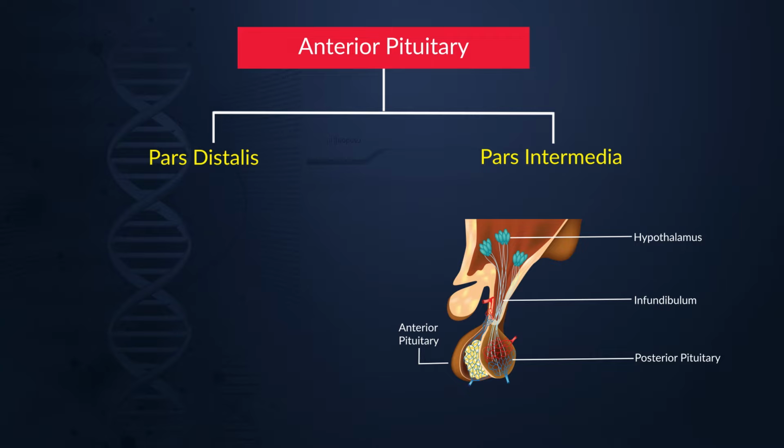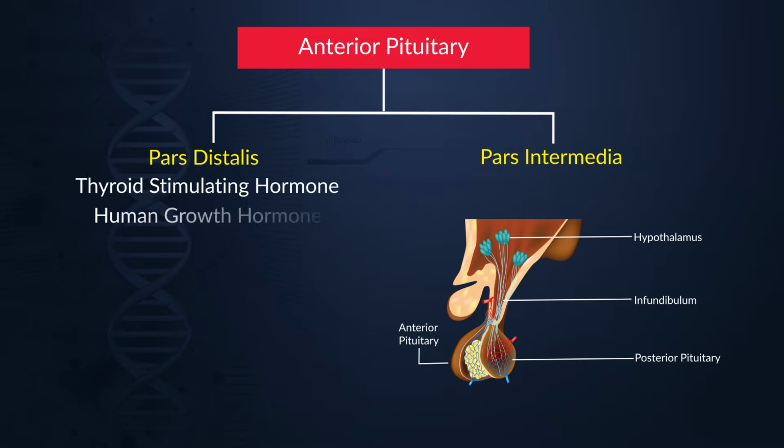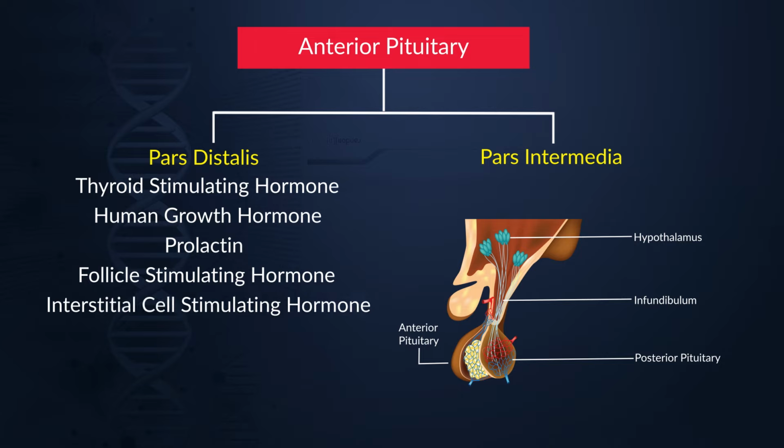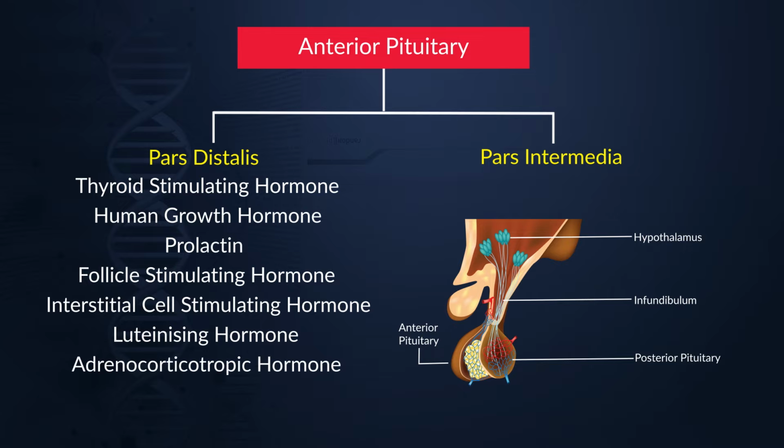The major hormones of the pituitary gland are released by the pars distalis region, including thyroid stimulating hormone, human growth hormone, prolactin, follicle stimulating hormone, which includes interstitial cell stimulating hormone in males and luteinizing hormone in females, and the last hormone is adrenocorticotropic hormone, whereas pars intermedia is responsible for the release of melanocyte stimulating hormone.